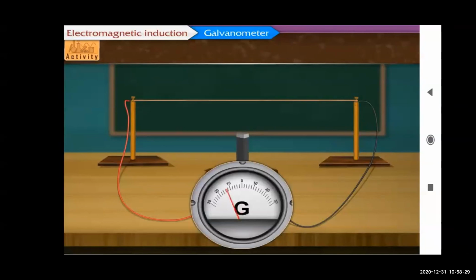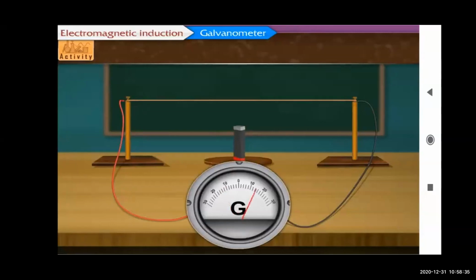Now we shall again move the magnet towards the wire, and once again observe the pointer in the galvanometer. This time the galvanometer pointer shows deflection in the opposite direction, right? So maybe you understood what the difference is.